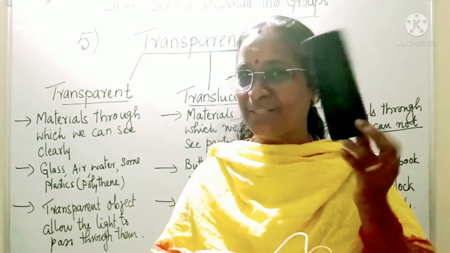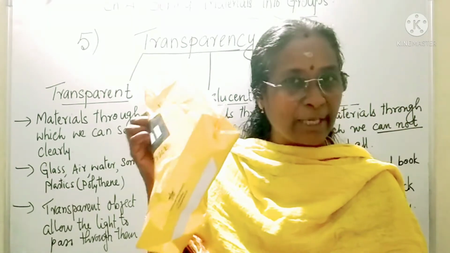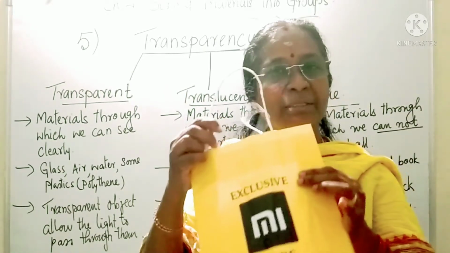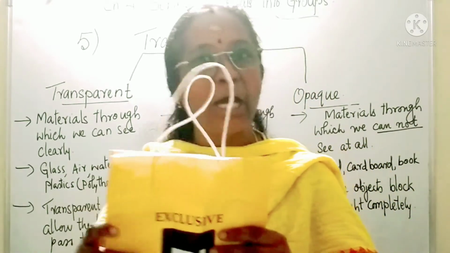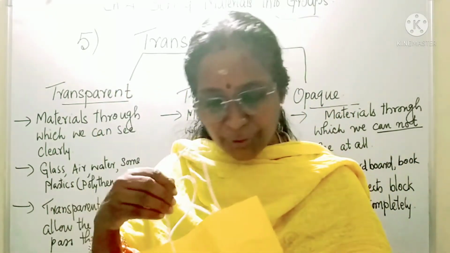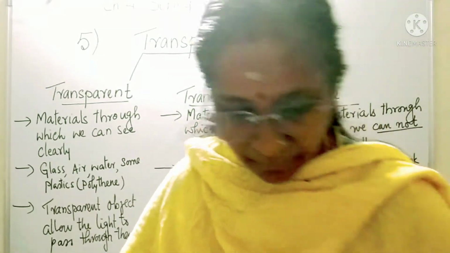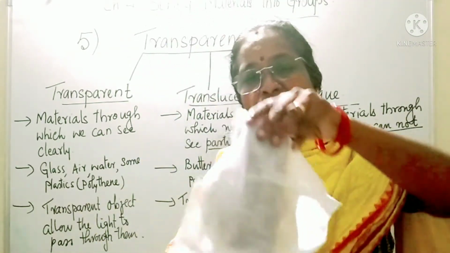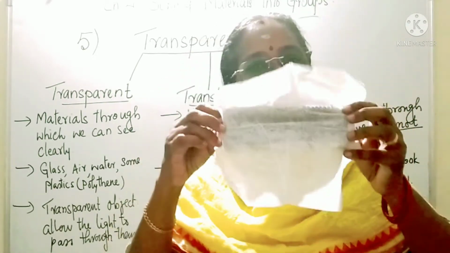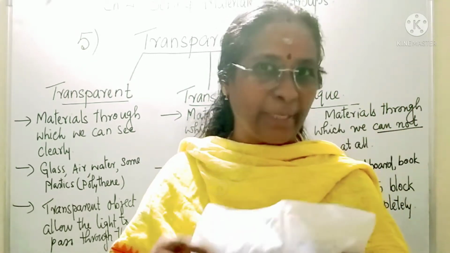There is a duster inside. So why were you not able to see what was there inside? Because this paper does not allow the light to pass through it. Now I'll show you the same duster with some other cover. When I hold it like this, do you get some idea about what is there inside? A little bit, not completely.